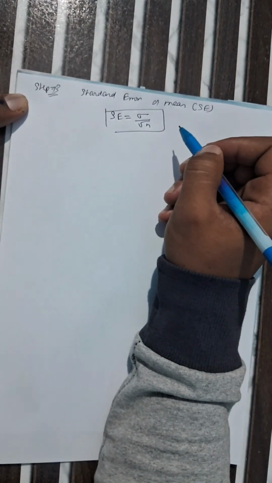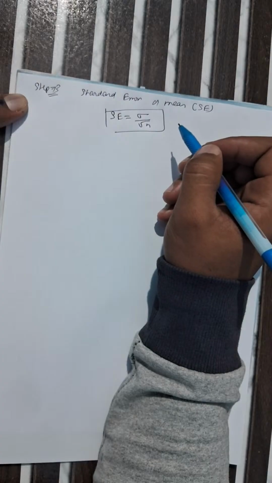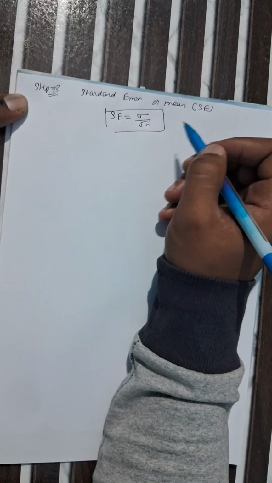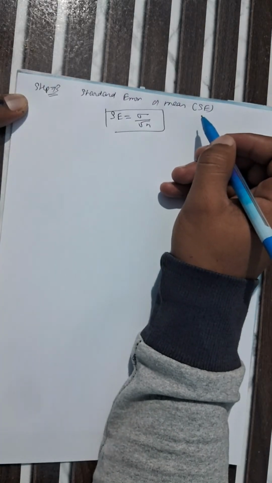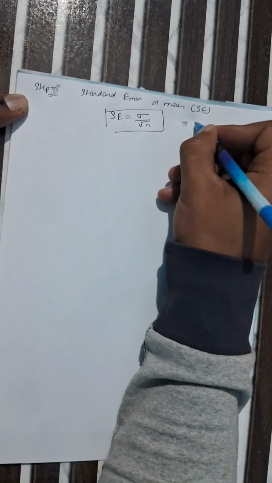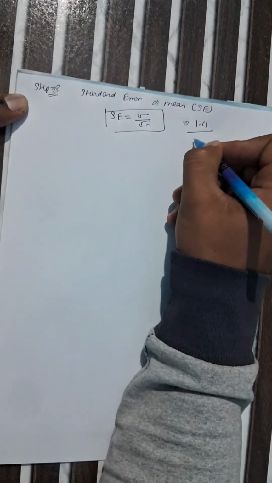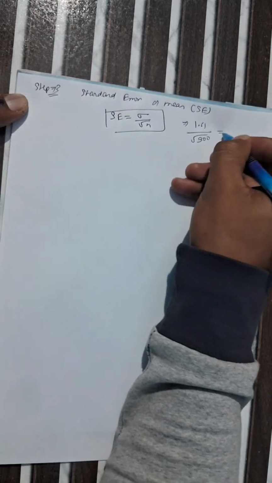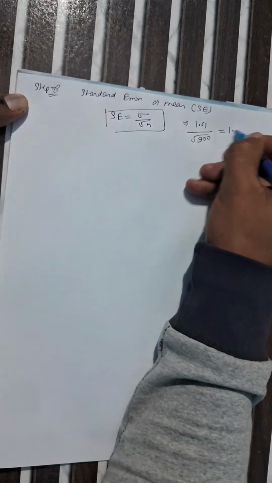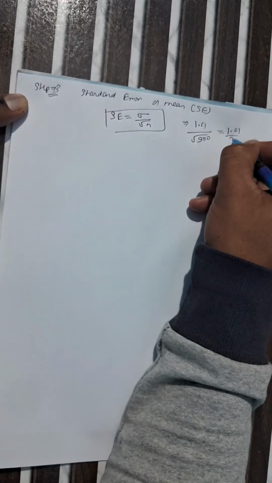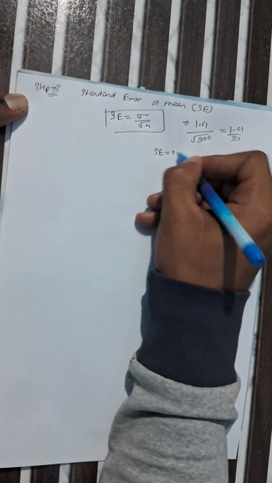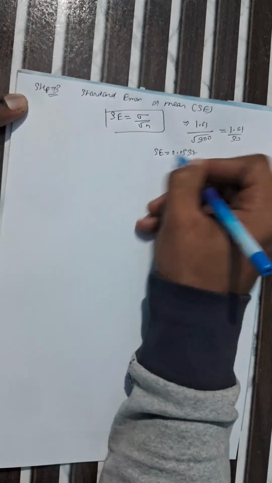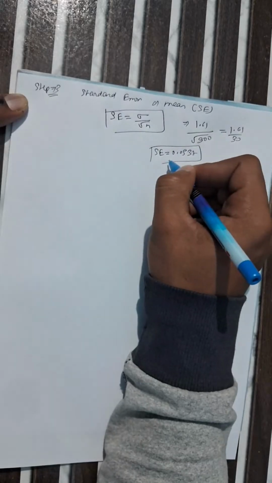What is the meaning of standard error? Standard error tells how much the sample mean fluctuates from the population mean. Now we have to calculate. This is 1.61 and the n value is 900. To solve it, it becomes 1.61 divided by 30. So our standard error equals 0.0537. Like that you have to find it.